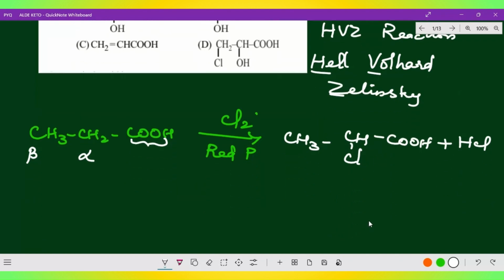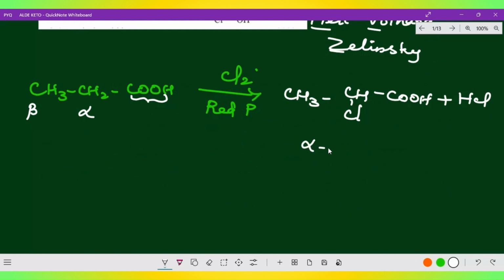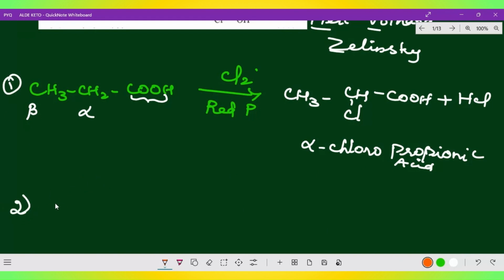Now this alpha chloropropionic acid reacts with alcoholic KOH. The second reagent is alcoholic KOH. So this is alpha chloropropionic acid, right? Now the first step is done. For the second step, here we write CH3CHClCOOH with alcoholic KOH. Do you know the speciality of alcoholic KOH? Aqueous KOH, alcoholic KOH. In this question, they are asking alcoholic KOH.